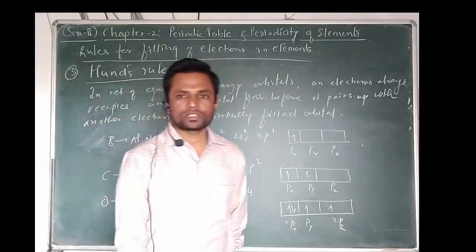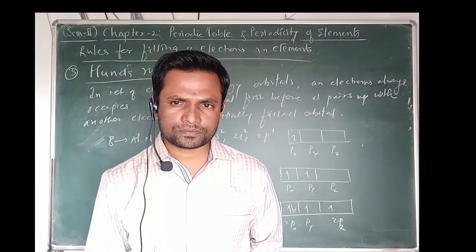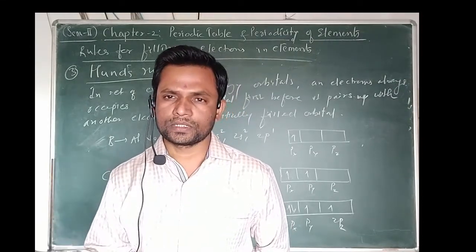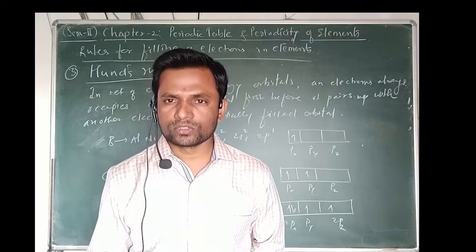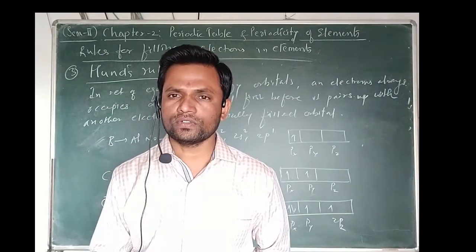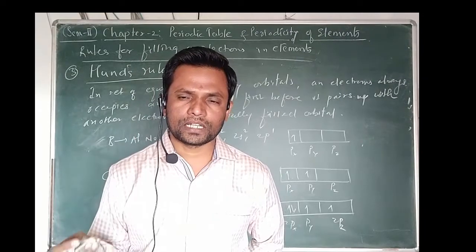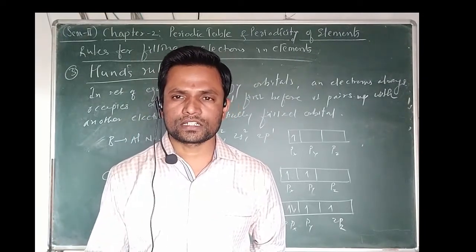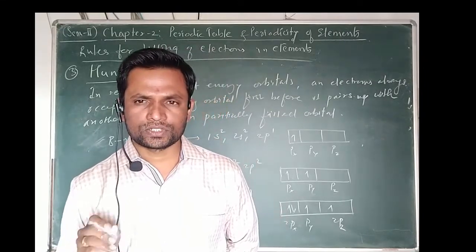So these are the 3 very important rules for the filling of electrons. According to the increasing energy of the atomic orbitals, electrons can be filled. According to Pauli's exclusion principle, no two electrons can have the same set of 4 quantum numbers. And by Hund's rule, electrons always occupy the vacant orbital first and then pair up in a partially filled atomic orbital.